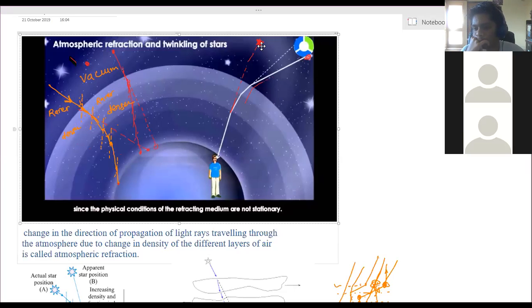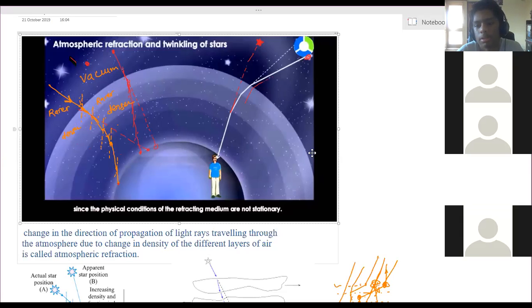Can anyone tell me this answer? Akshaya? Anyone knows? I think this chapter is done in school. Yes, Anish? Maybe in the core of the stars there is a reaction between hydrogen and helium, fusion and fission, due to which they reduce.